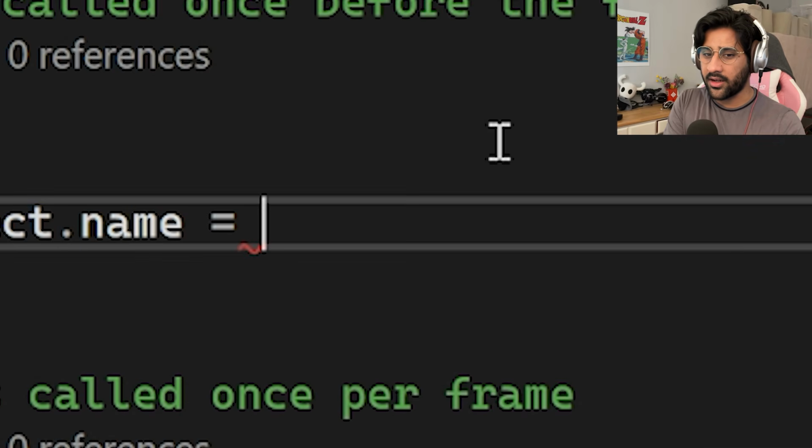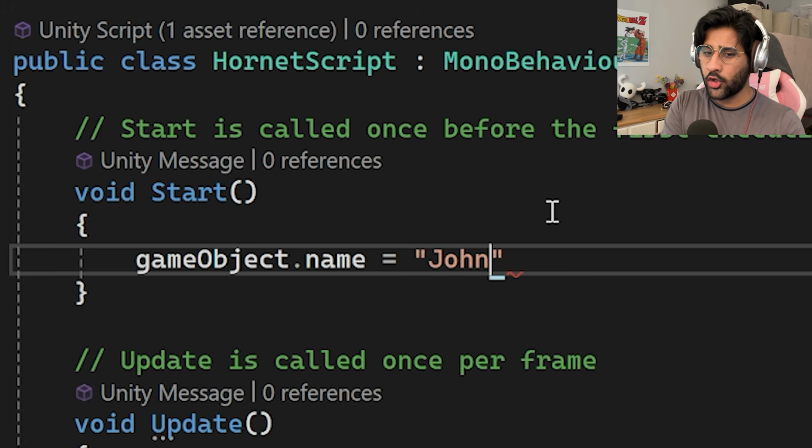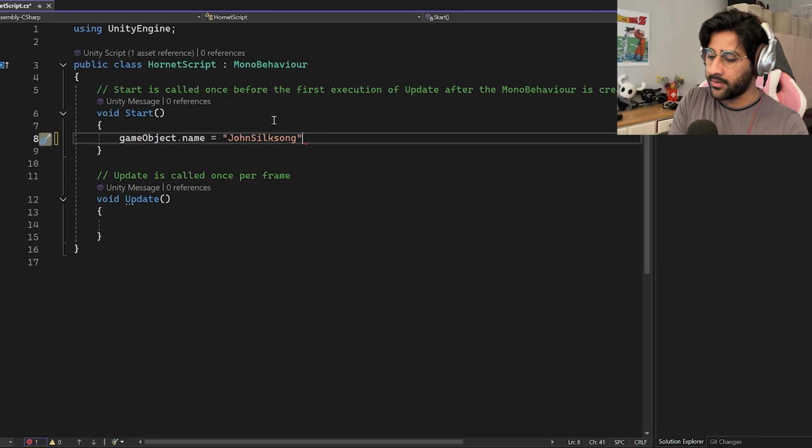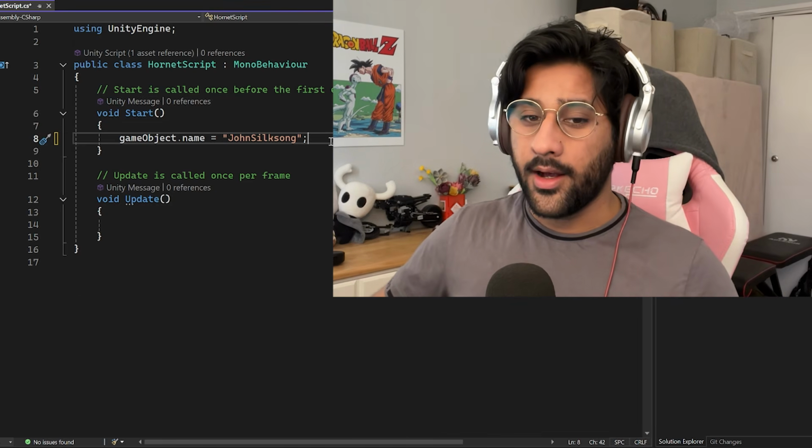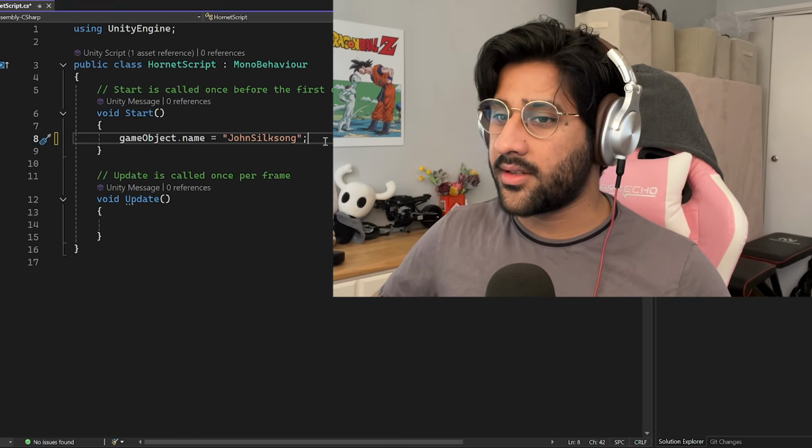Why is there a squiggly line? Let's name her John Silksong. So if I do that, and then I end with a semicolon, that's what I remember from learning C++, you end your code with a semicolon. See? I remember coding. Now what? Do I save this?